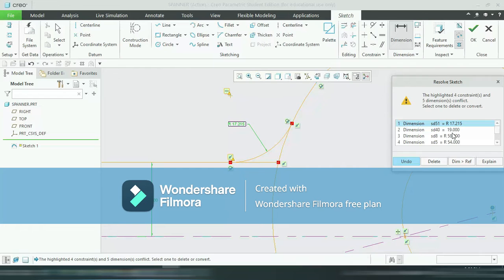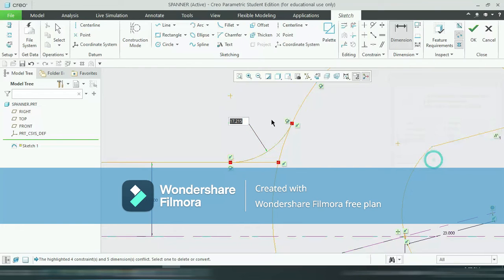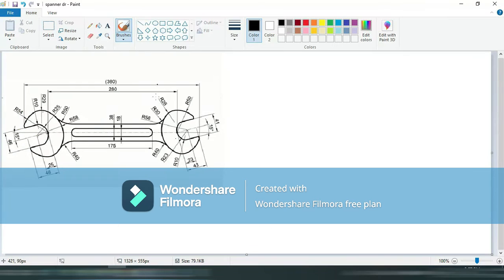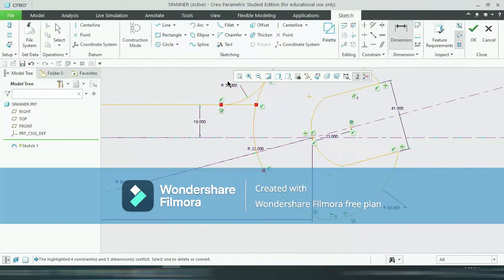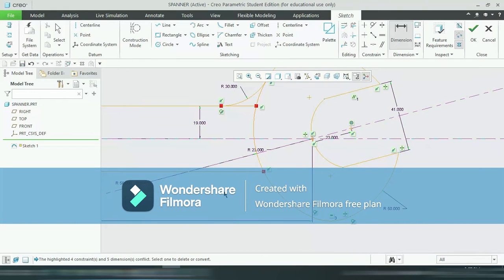So let's delete this one. So this is... how much is it? The radius is 30 and here 40. So this one is 30. Okay. Now similarly this side also.